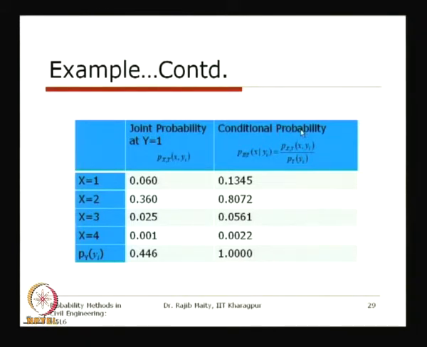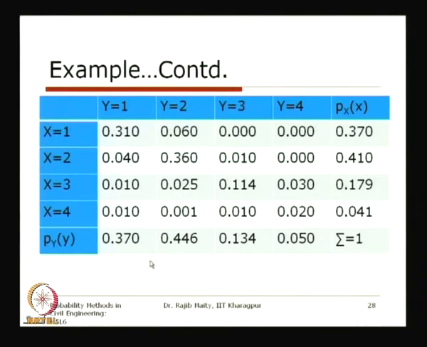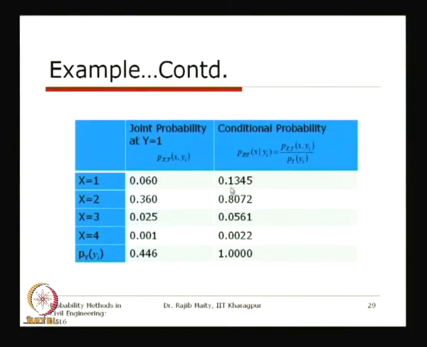How to get the conditional probability, we have also discussed earlier: this distribution should be divided by the marginal distribution at that value of y, that is y equals 2 here. That marginal distribution we can also see in this table, that is 0.446. If we divide, we get the conditional distribution: x equals 1, it is 0.1345, x equals 2, 0.8072, x equals 3, 0.0561, and x equals 4, 0.0022. So, this is the conditional probability.